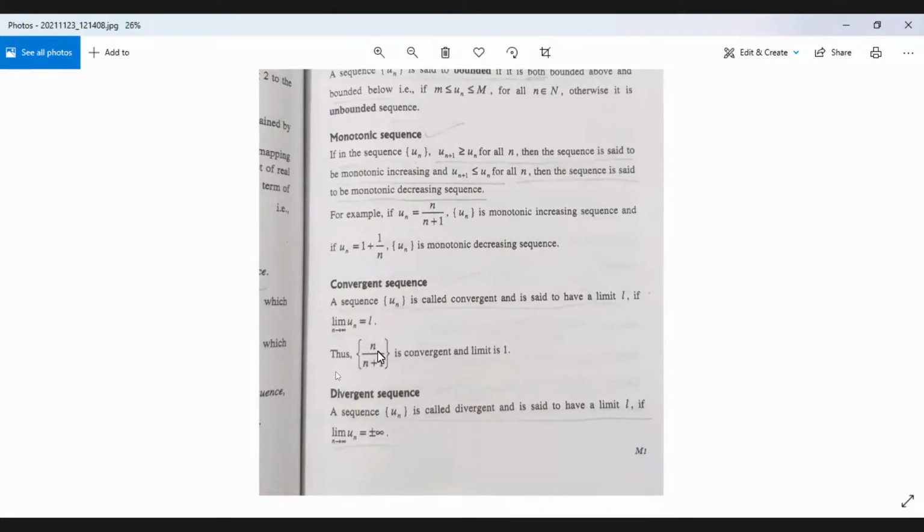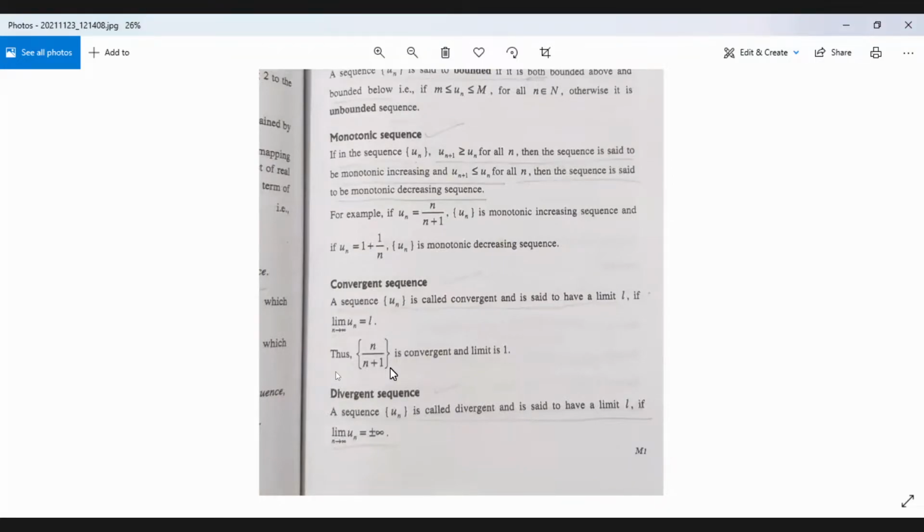Limit n tending to infinity, n by n plus 1. That's the nth term. If we divide numerator and denominator by n, we'll have 1 by 1 plus 1 by n. As n is tending towards infinity, 1 by n is tending towards 0. So this term is 0, and this will be 1 by 1 plus 0, that is 1. So as n tends to infinity, this term is tending towards 1. So this is convergent and its limit is equal to 1.